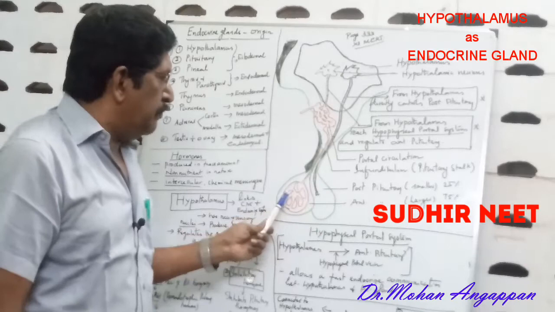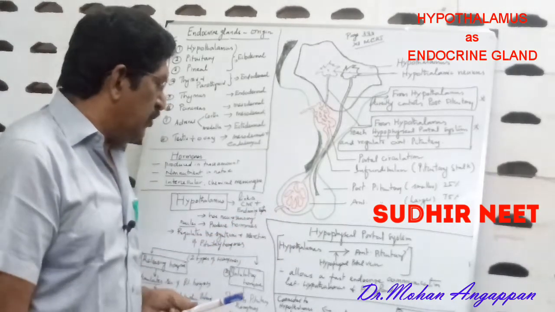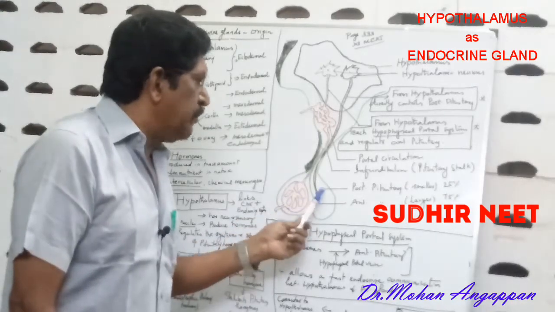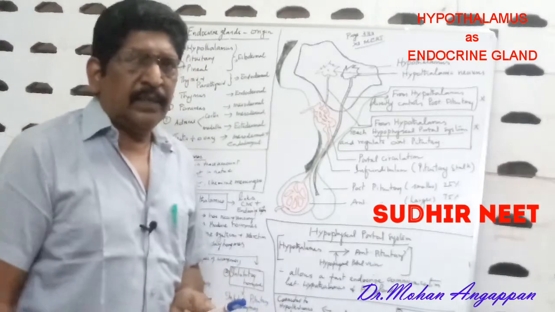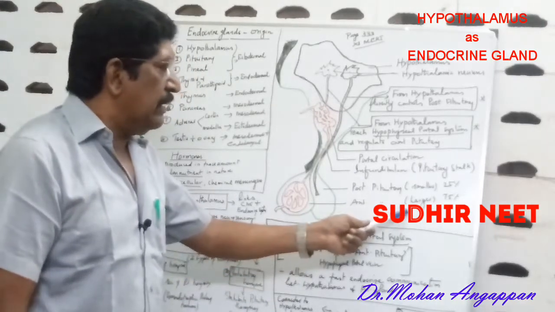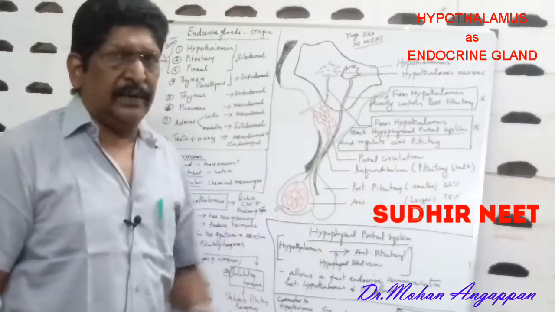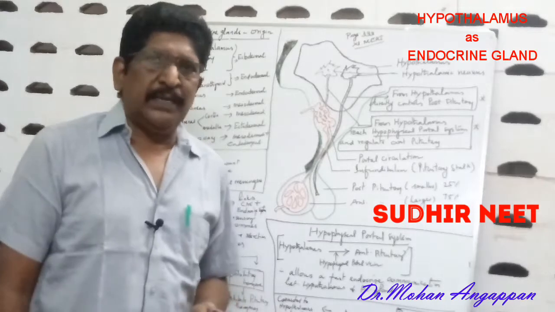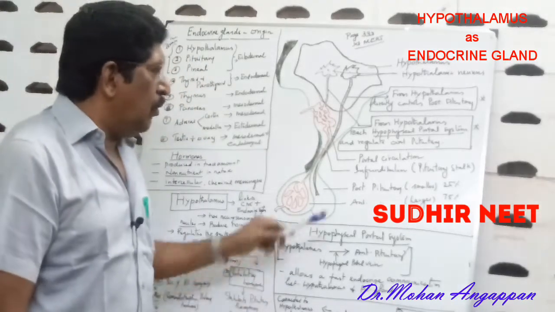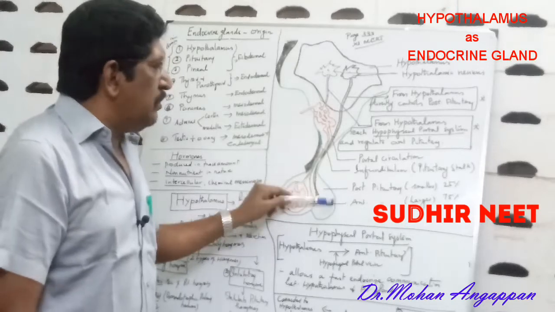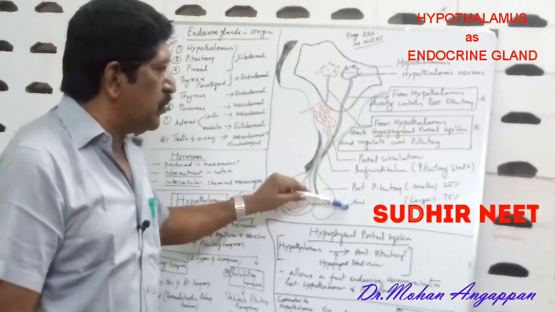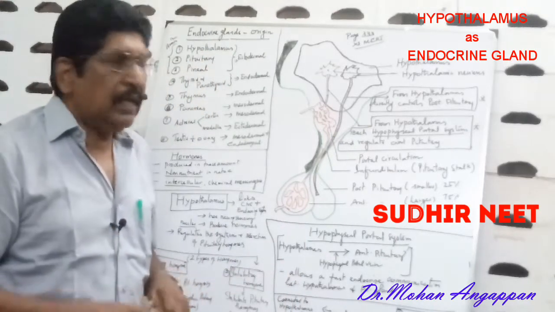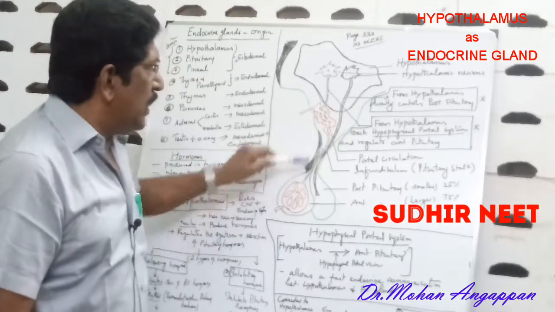The pituitary gland has 2 parts, the anterior pituitary and the posterior pituitary. The anterior pituitary is larger, that is 75% of the pituitary gland. The posterior pituitary is smaller, having 25% of the pituitary. Now, the mechanism of action of the anterior pituitary and the posterior pituitary entirely differs. This is the portal system.